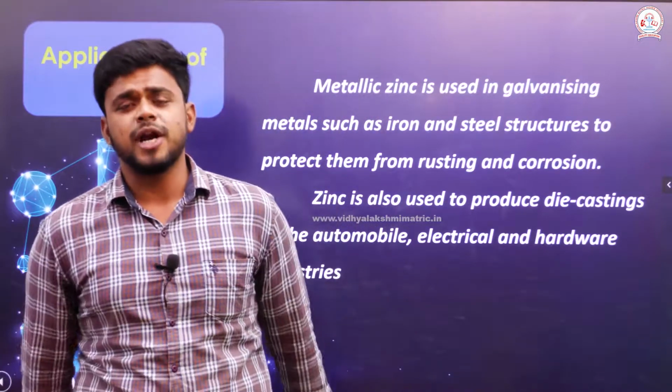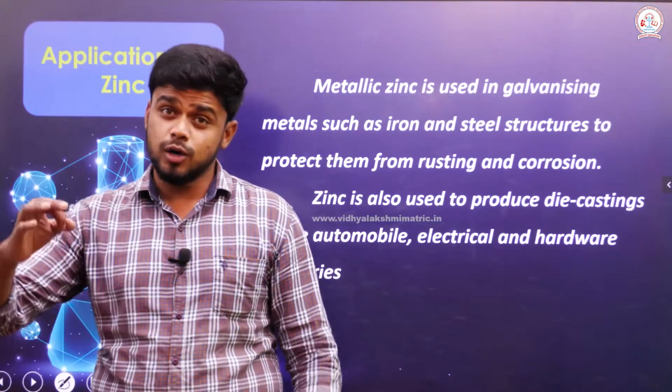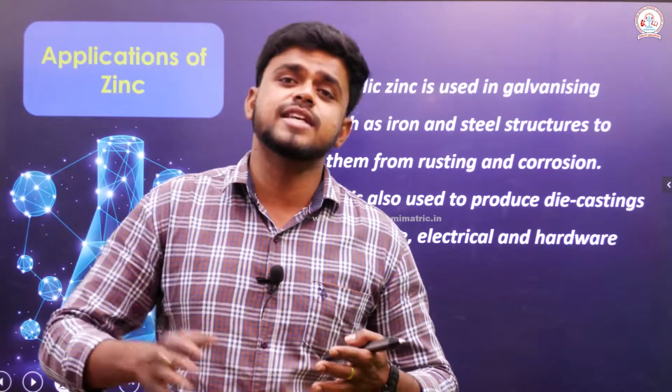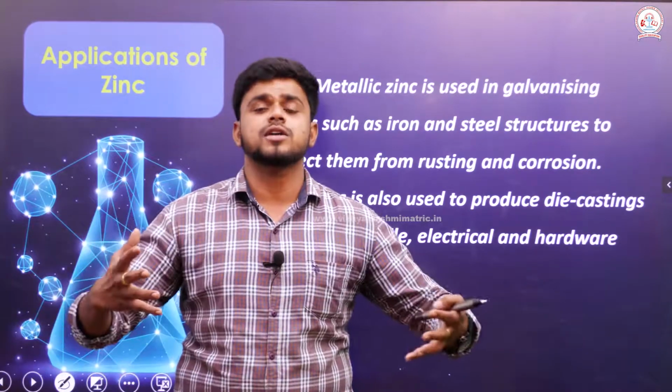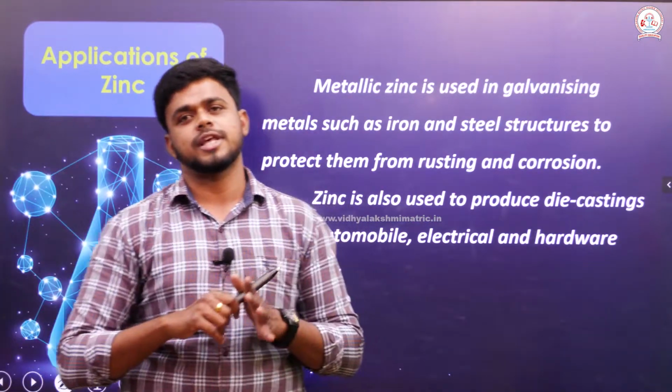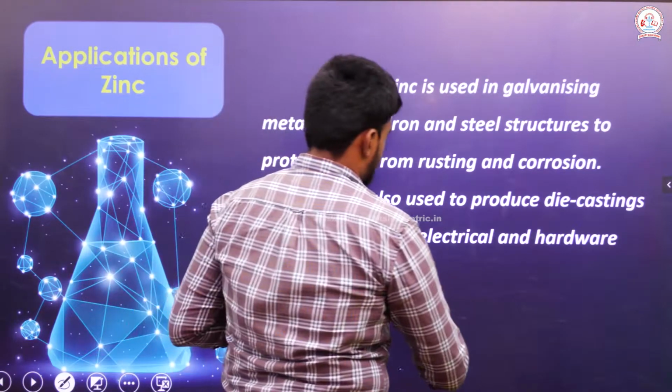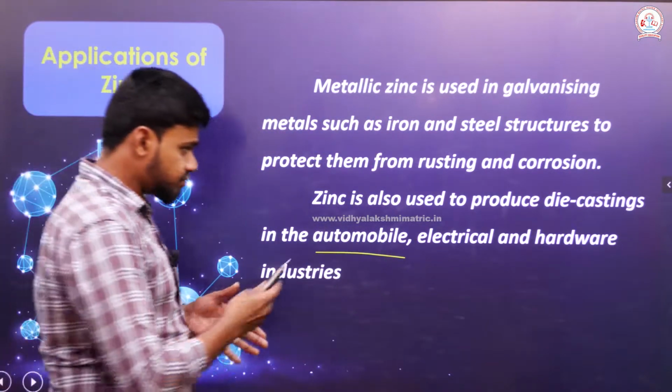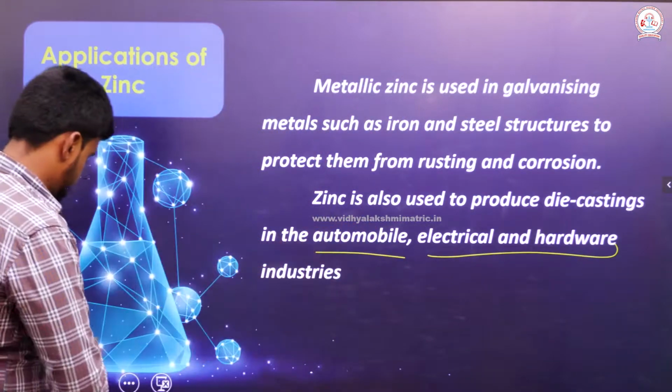When I keep the iron rods in the open atmosphere, what happens? Oxidation occurs. When oxidation occurs, rusting happens. Okay, in order to prevent that oxidation, what happens? I am going to galvanize it, which means I am going to coat metallic zinc over the iron, which means we prevent the oxidation. It's a sacrificial protection, I would say, because in order to prevent the oxidation of iron, zinc will say, no, you don't get oxidized. I will stay over you and I will get oxidized first, so that you will just stay as you are. So, this is one thing. And it is widely used for manufacturing parts in the automobile, electrical and hardware industries.